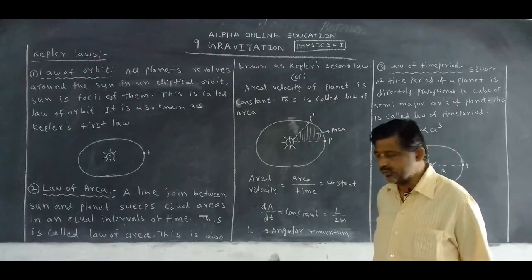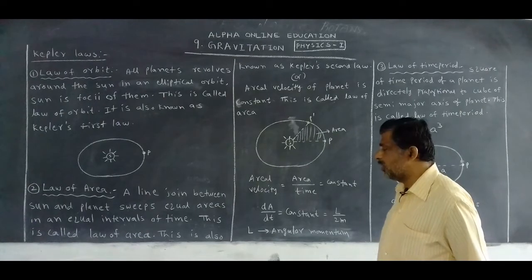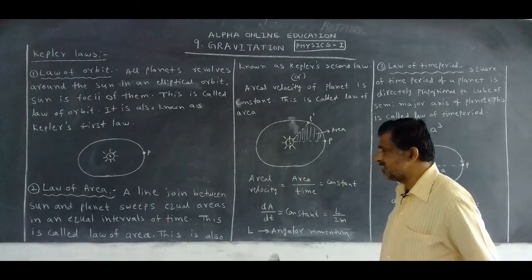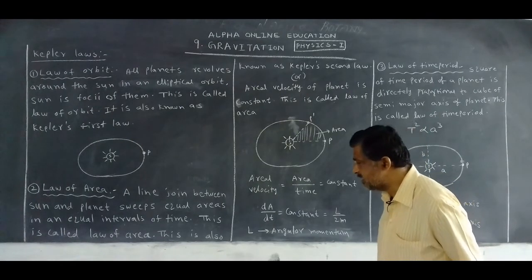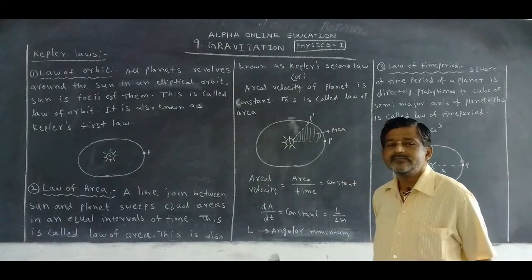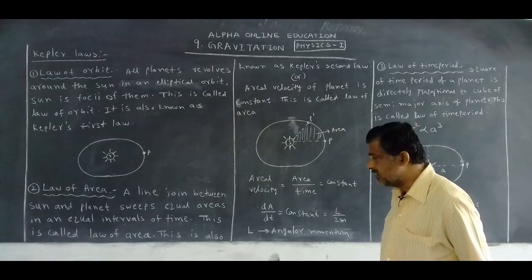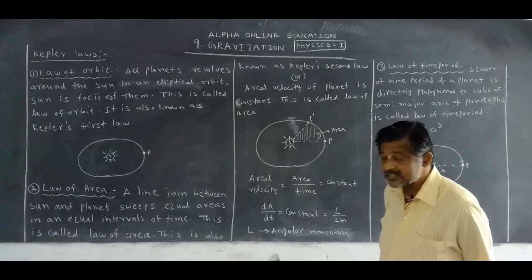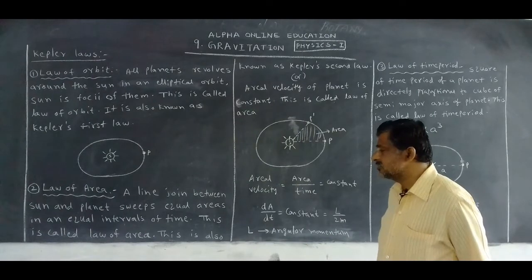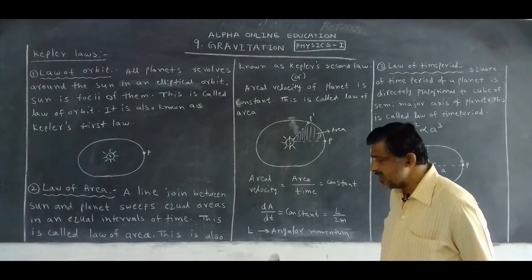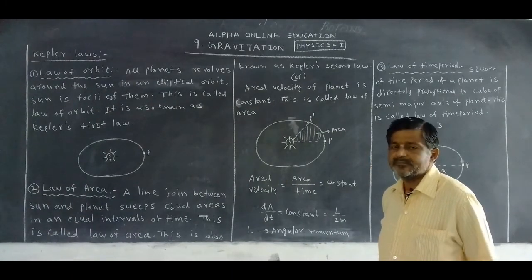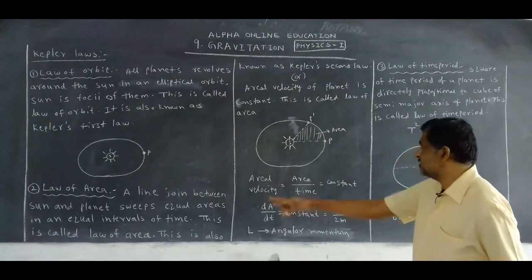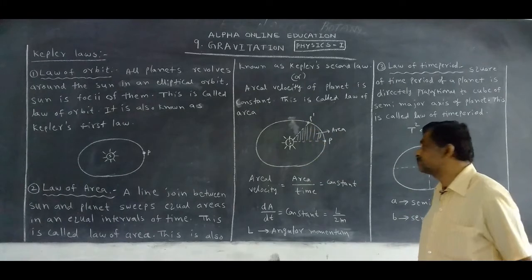In some books, the law of area is explained as: the line joining the sun and the planet, the radius vector, sweeps equal areas in equal intervals of time. In that way it is also explained. Okay, leave it. Now, this is the law of area.